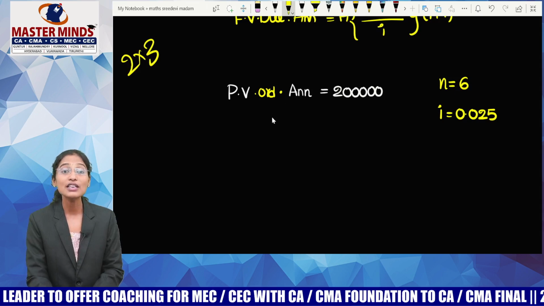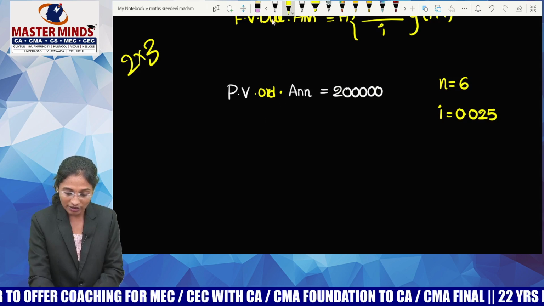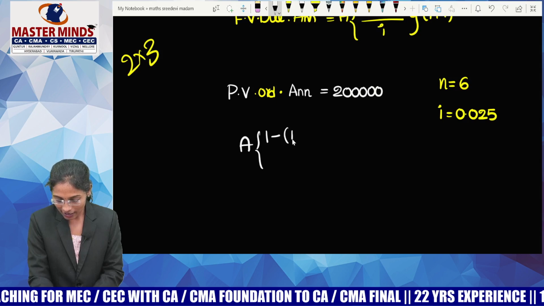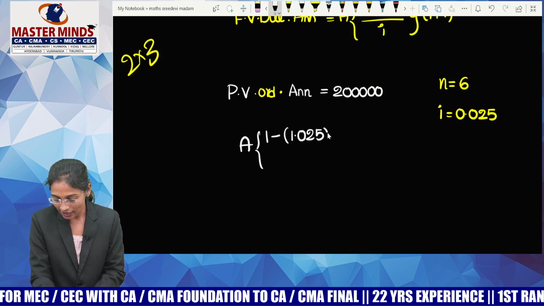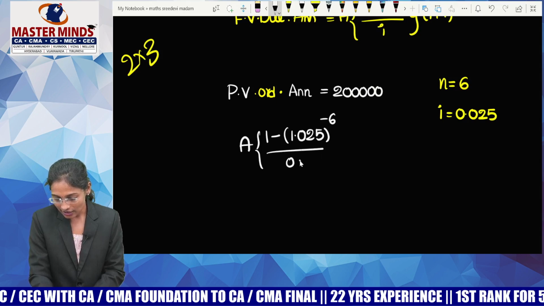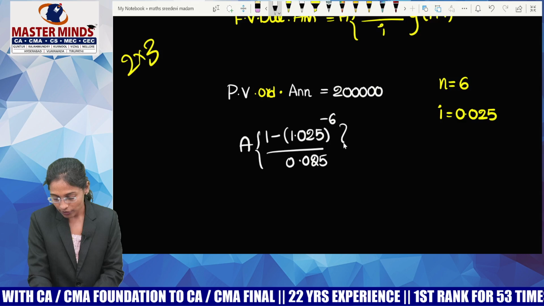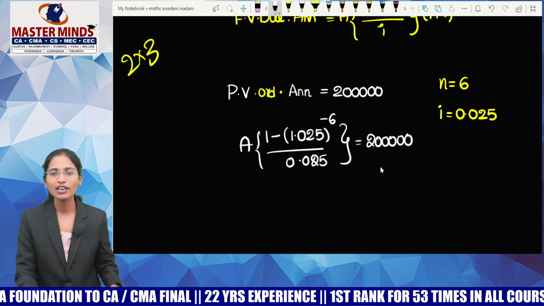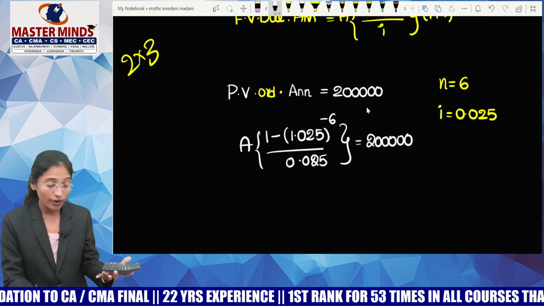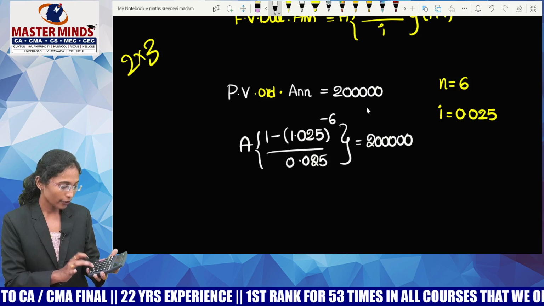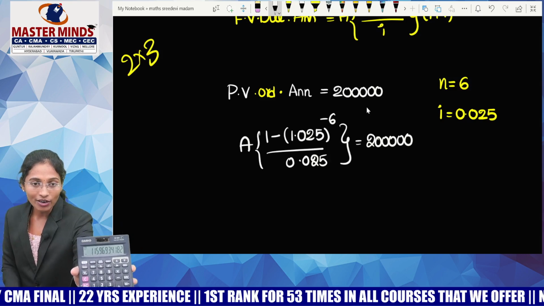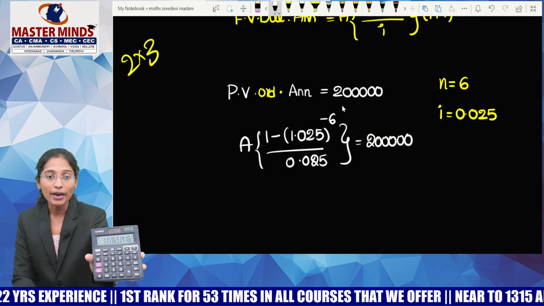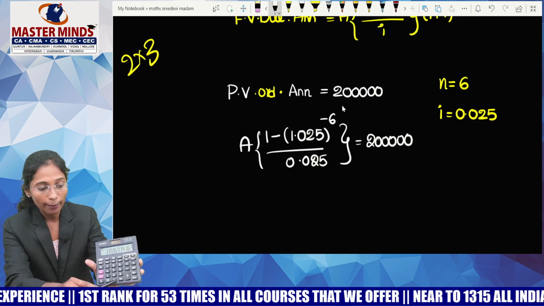Now, what is the formula for present value of ordinary annuity? Tell me the formula. A into 1 minus (1 plus I) whole power minus N, by I, is equal to 2 lakh. It's such an easy calculation, guys. First do 1.025 whole power 6. If you observe, it is my answer, but I need whole power minus 6. Just do divided by equals to.